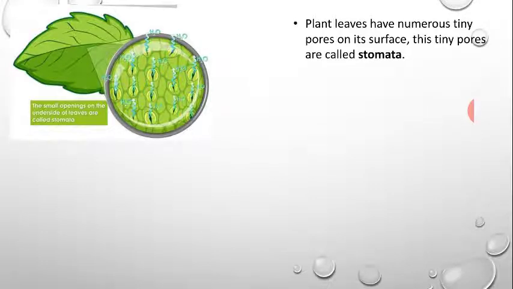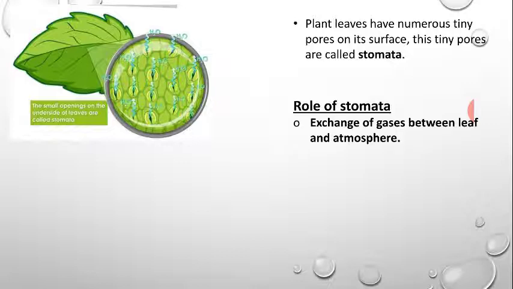A plant leaf has numerous tiny pores on its surface. These tiny pores are called stomata. Now, what is the role of the stomata? What role does it play in the plant? It helps in the exchange of gases between the plant and its surroundings. It regulates the transpiration process. What is transpiration? The loss of water in the form of water vapor is called transpiration. These are the two main functions carried out by the stomata, and stomata control these processes.